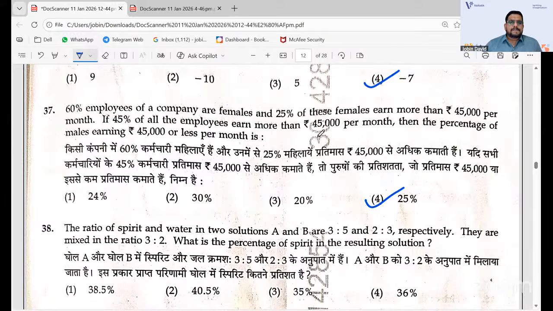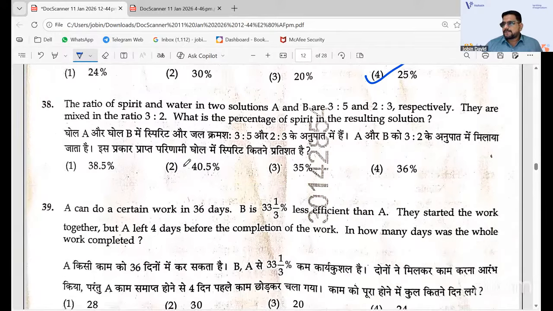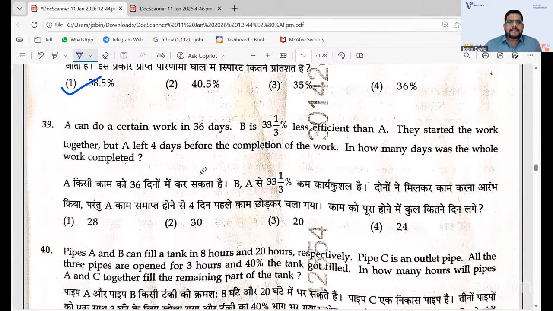You'll get the idea because you can take the unitary method here also. Here are the ratios of the solutions, in-depth level questions of ratio solutions and all. 38.5. I have seen these types of questions in the bank level exams, the Probationary Officer exams. I have written the Probationary Officer exams. These are the types of questions that they ask. So I don't know why they asked them at the PGT level.